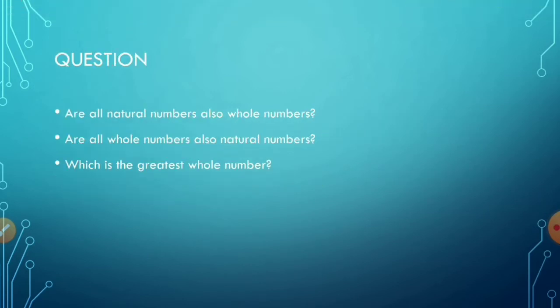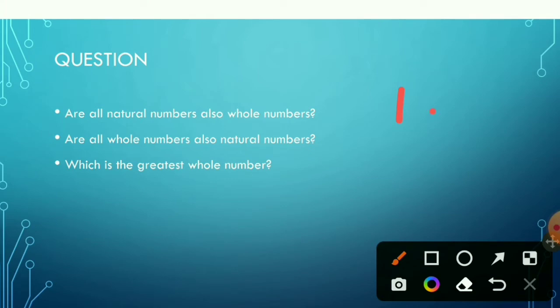Moving on, on the basis of this, we can answer a few simple questions. Are all natural numbers also whole numbers? Yes, all natural numbers are also whole numbers because natural numbers start from 1 and go up to infinity, while whole numbers start from 0 and they go up to infinity. That answers our second question, are all whole numbers also natural numbers? No, they are not.